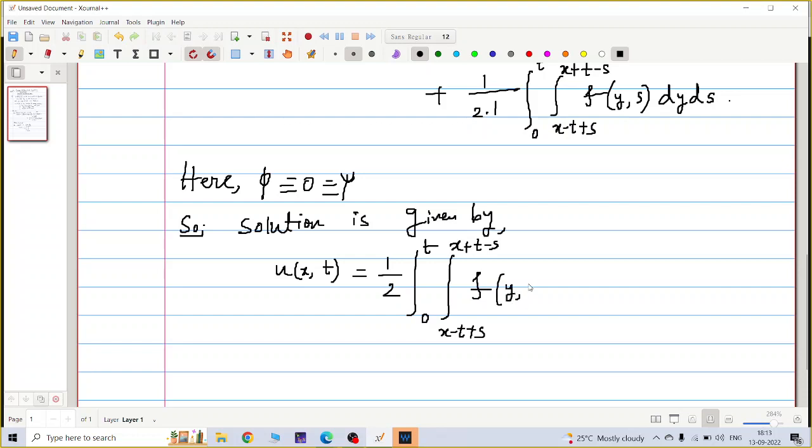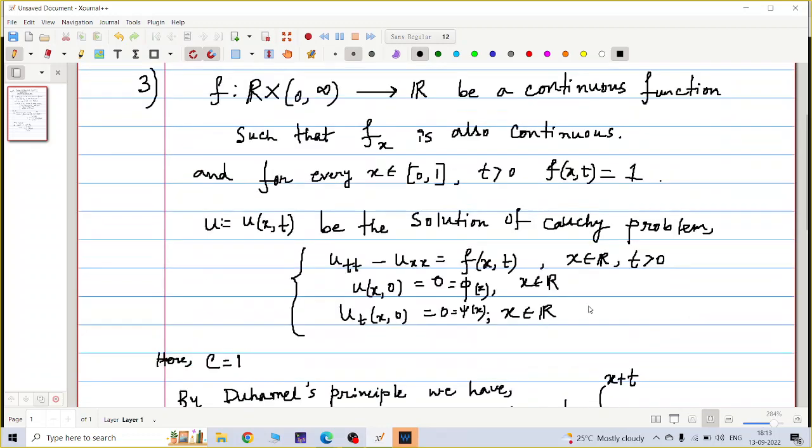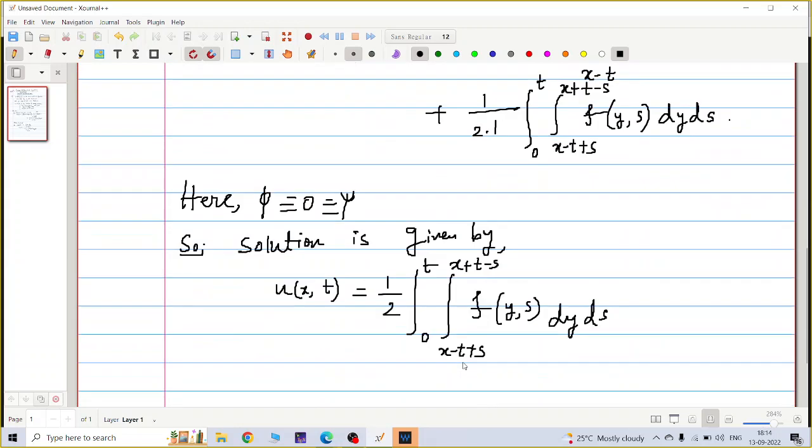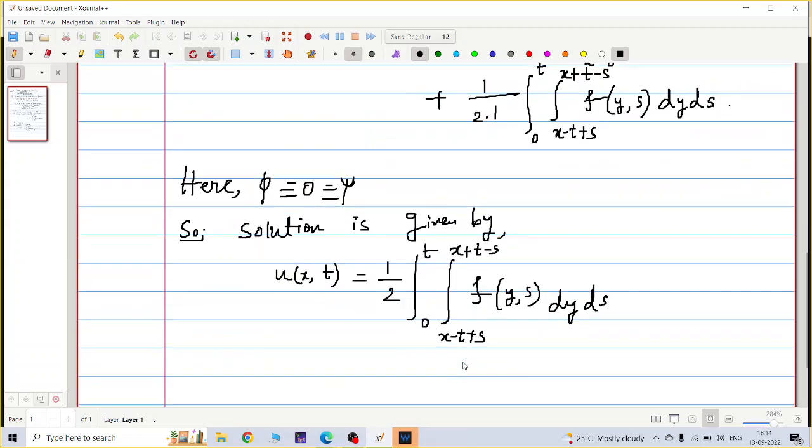Now there is some condition given on f. It is given that f is a continuous function such that f_x is also continuous, and for every x in the closed interval [0,1], t positive, f(x,t) is equal to 1. So that means f is identically equal to 1 on the closed interval [0,1].